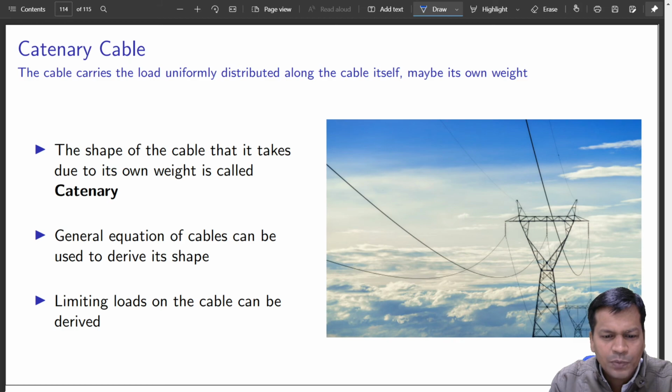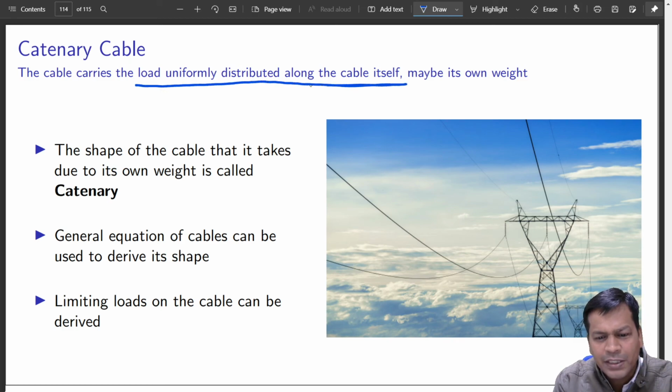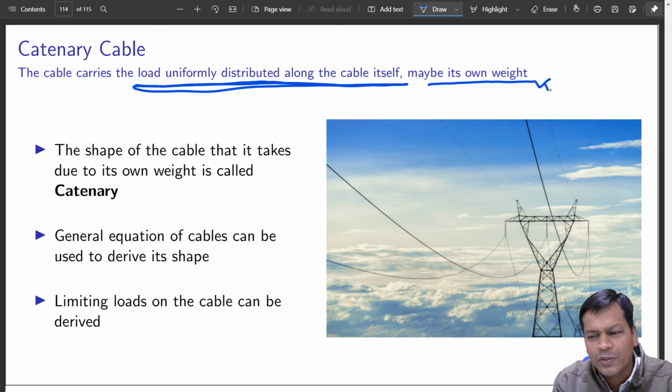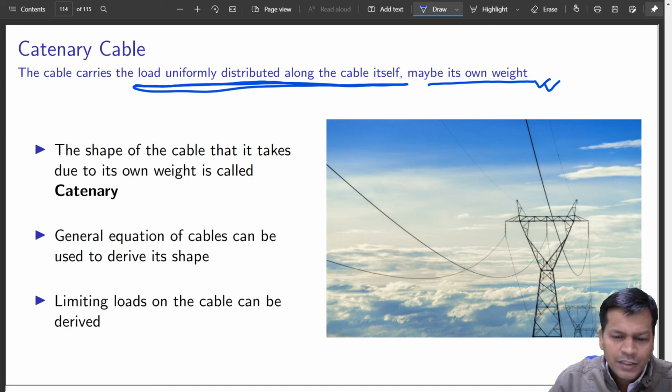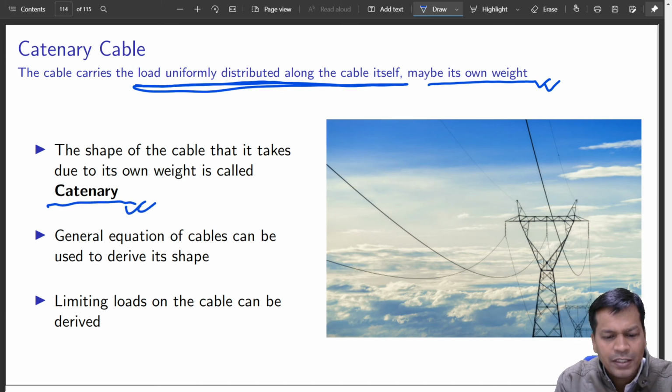What it assumes is that the load is uniformly distributed along the cable itself, and it may be due to its own weight. So this is another type of thing. When it is not externally loaded, it is due to its own weight, and such a cable takes the shape which is popularly known as catenary.